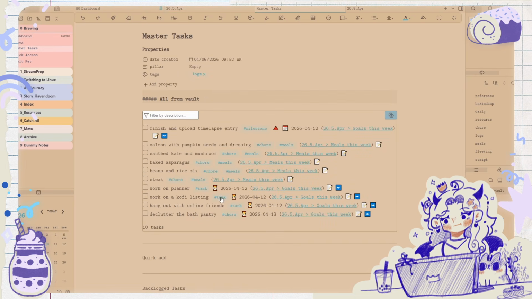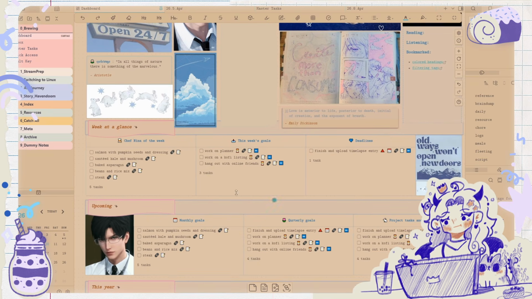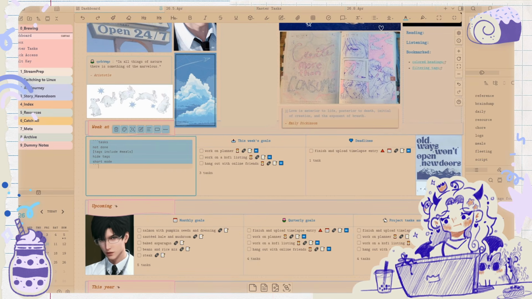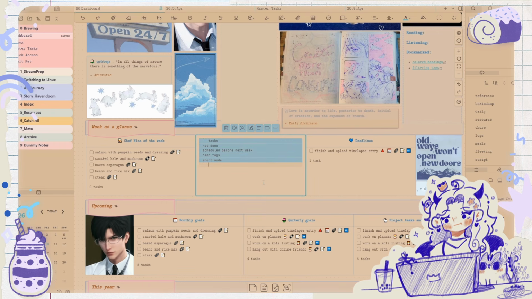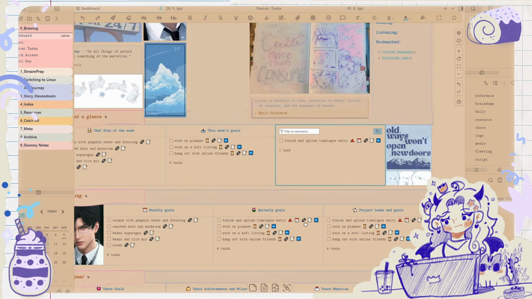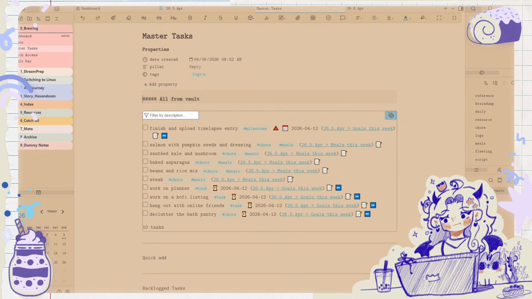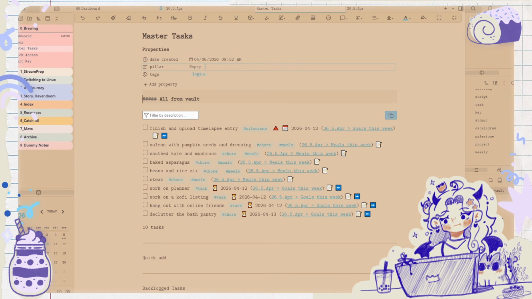So I can't see those there, and I can't see them here in any of these queries because these queries also have the block quotes of particular tags and stuff. Except for this one. This one is showing me anything that's scheduled before next week. I'm gonna fix up these queries here and the way that my tasks are showing up. I only want to use tags really for note properties and stuff.